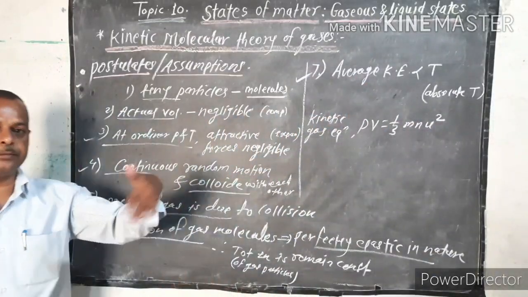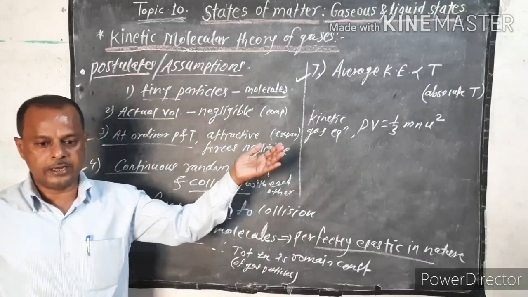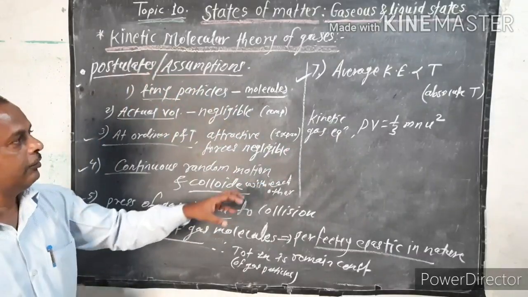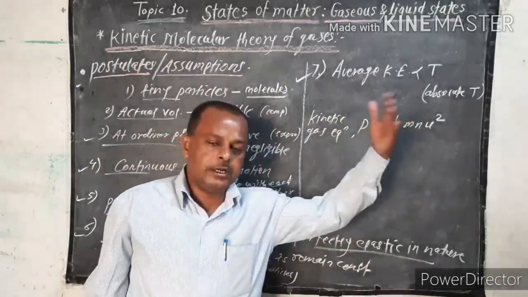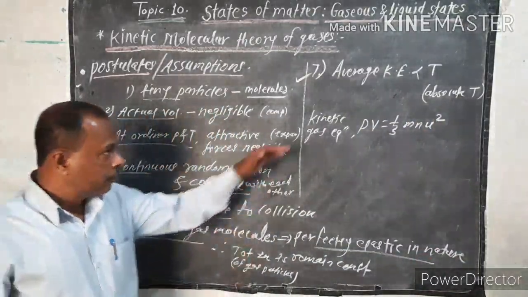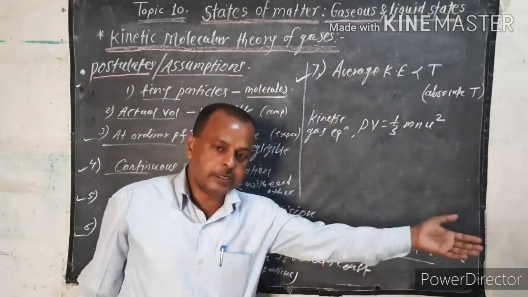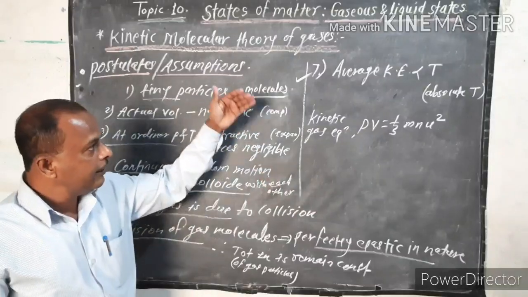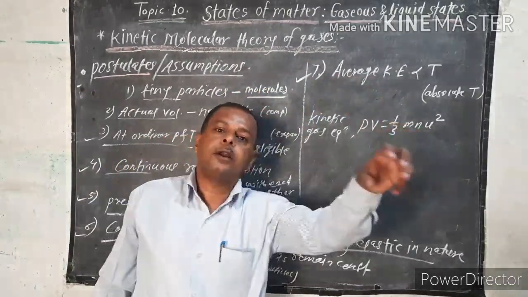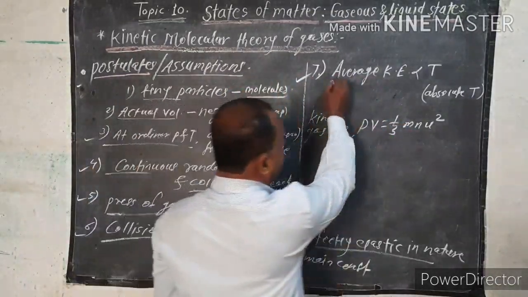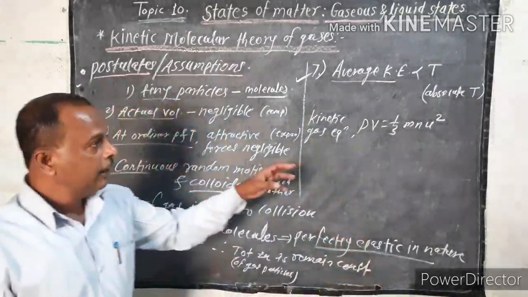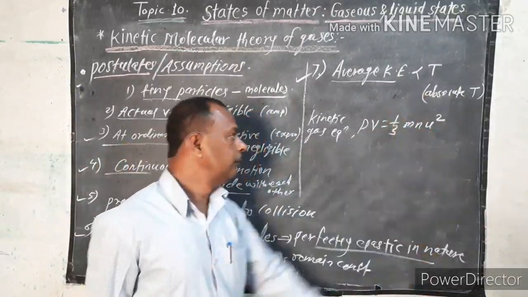We know that as the temperature increases, the collision rate also increases. So its kinetic energy also increases. Kinetic energy depends upon temperature. Therefore, average kinetic energy is directly proportional to the absolute temperature.